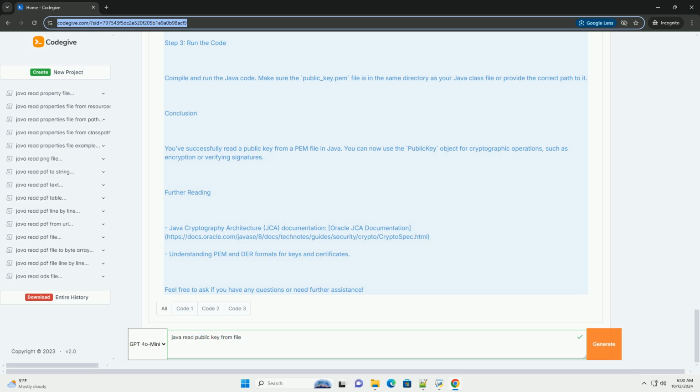Step 2, Java code to read the public key from the file. You can use the following Java code to read the public key from the PEM file and convert it into a usable public key object.